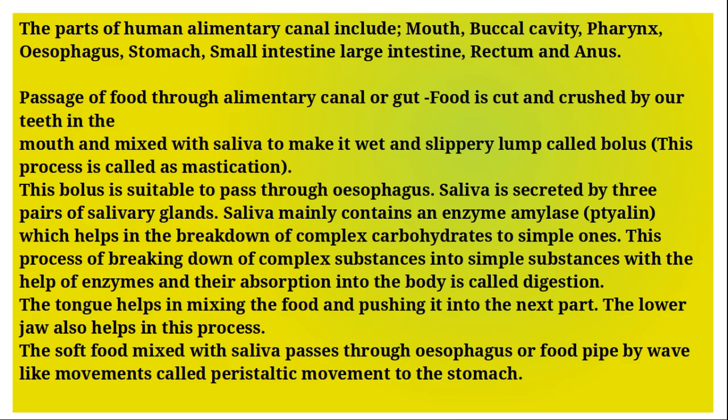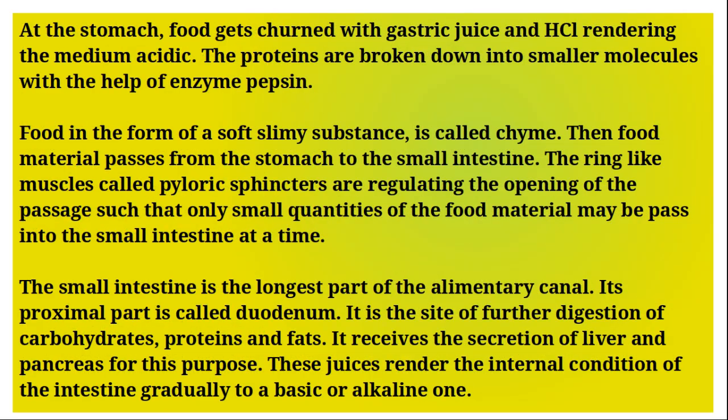The soft food mixed with saliva passes through the esophagus or food pipe by a wave-like movement called peristaltic movement to the stomach. At the stomach, food gets churned with the gastric juice and hydrochloric acid, rendering the medium acidic. The proteins are broken down into smaller molecules with the help of the enzyme pepsin. Food in the form of soft slimy substance is called chyme.